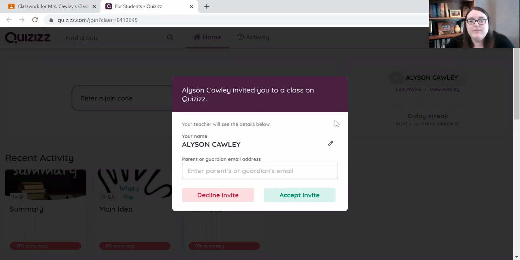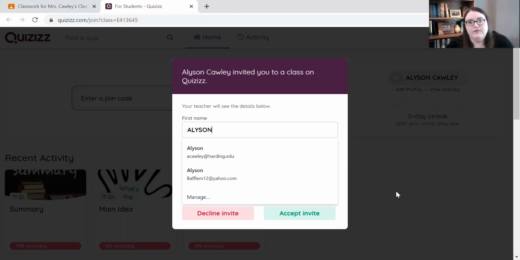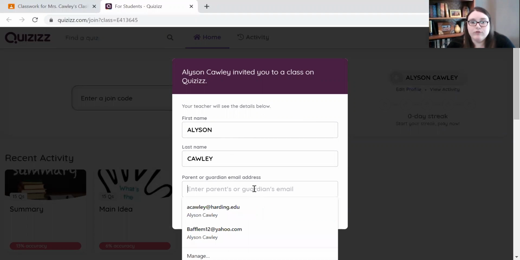So when you get to this page, it says Allison Colley, that's me, invited you to a class on quizzes, your name. So click this little pencil and put your name, okay? So my name is Allison Colley, so I'm going to leave that, but yours isn't. So put your first and your last name, okay?